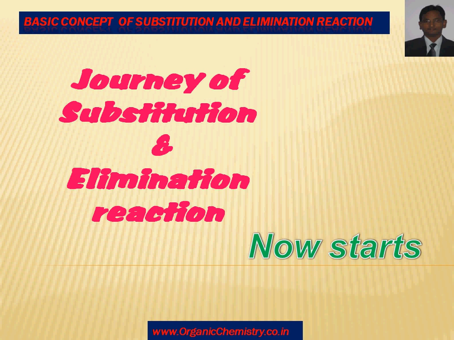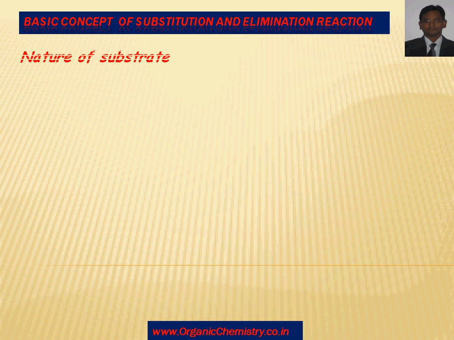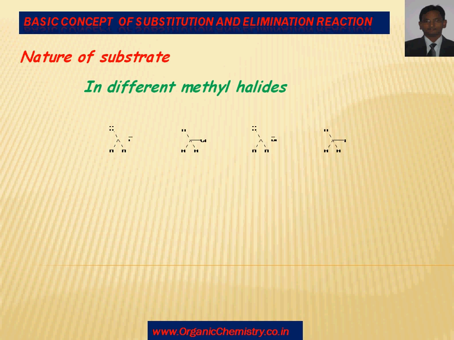Now the journey of substitution and elimination reactions. Nature of substrate. Here I have taken different methyl halides. Here methyl is common in all the cases. In the first case fluorine, second chlorine, third bromine and last one has iodine as the leaving group.